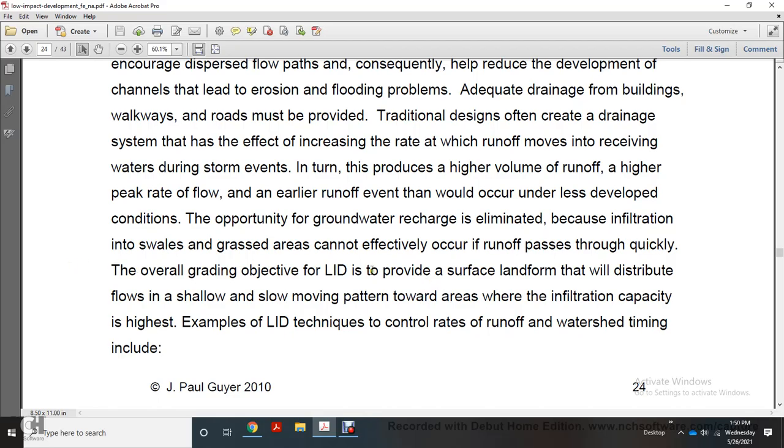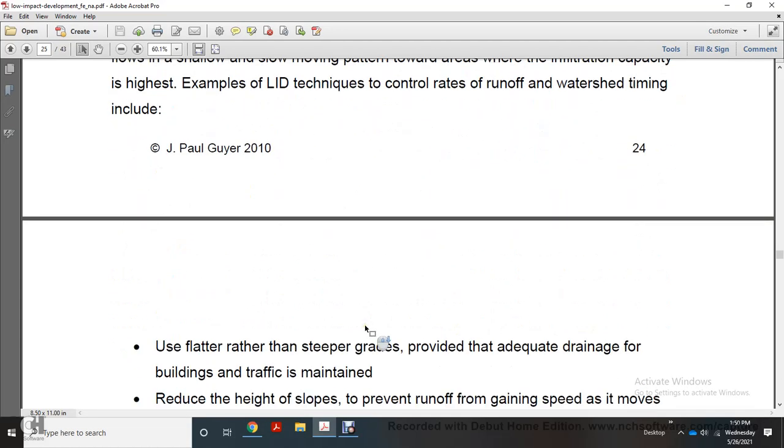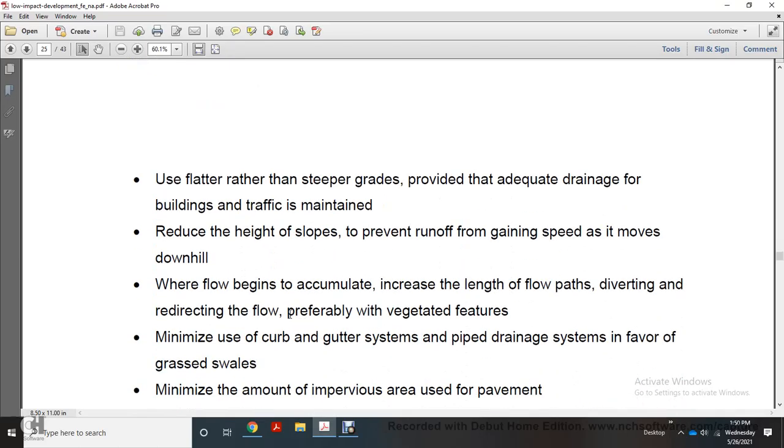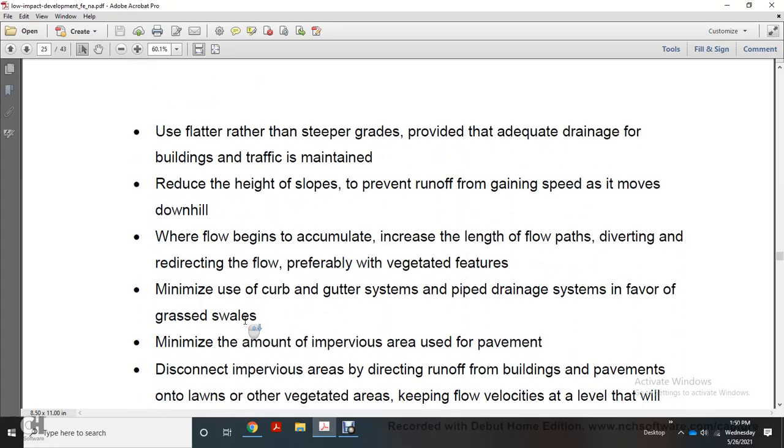The overall grading objective for low impact development is to provide a surface landform that will distribute flows in a shallow, slow moving pattern toward areas where the infiltration capacity is highest. Examples of low impact development techniques that control rates of runoff and watershed timings include the use of flatter rather than steep grades, provided that adequate drainage of the buildings and traffic is maintained. Reduce steep slopes to prevent runoff from gaining speed as it moves downhill, where the flow begins to accumulate, increase the length of the flow paths, and divert and redirect flow, preferably to vegetated areas.